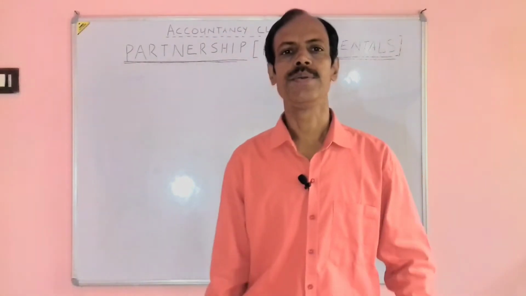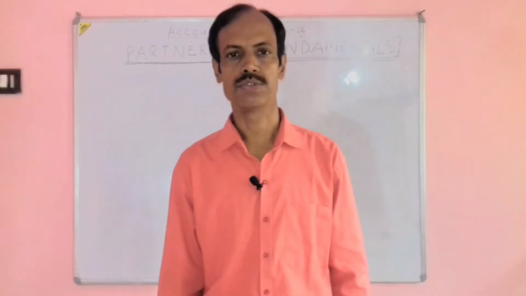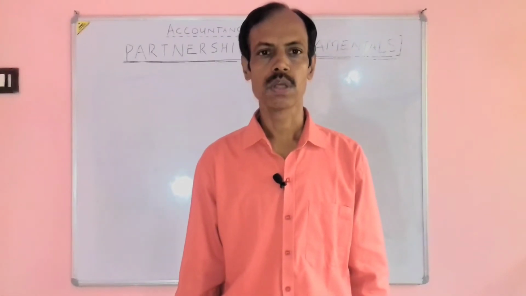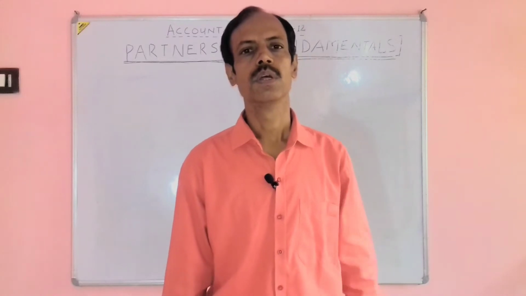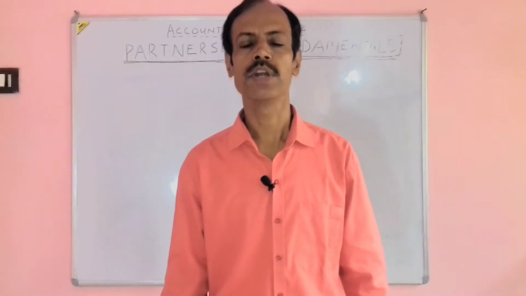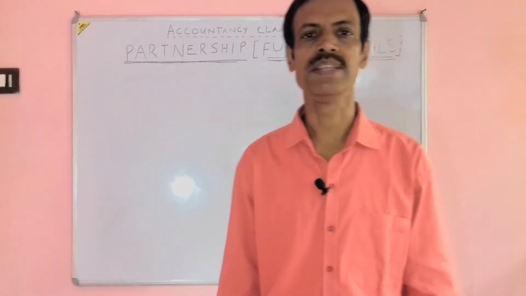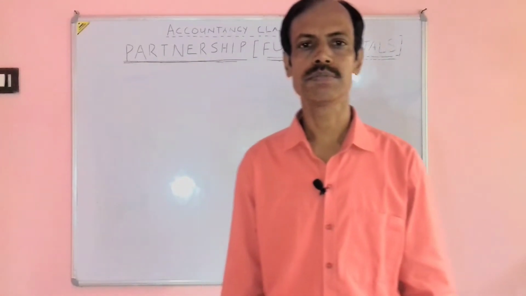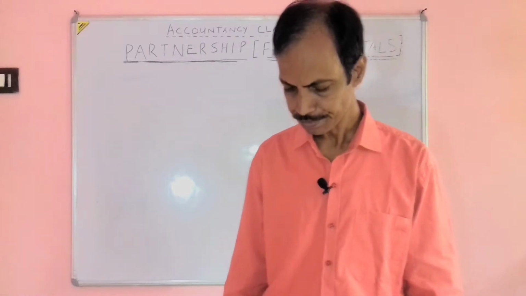We have already studied profit and loss account in our 11th class. Profit and loss account discloses the net profit or loss of the business at the end of accounting period.